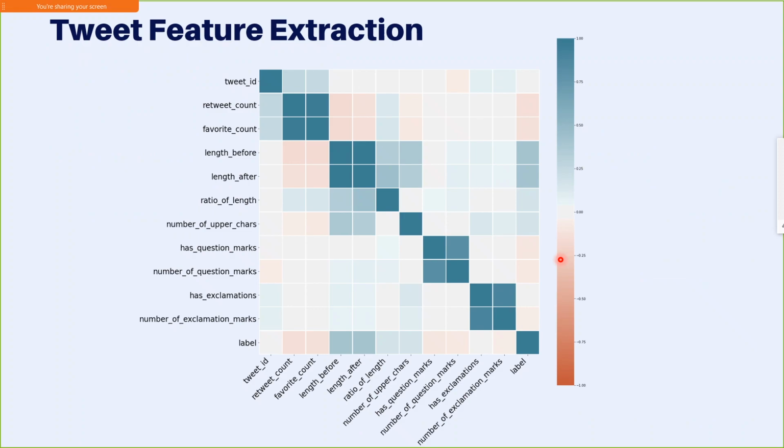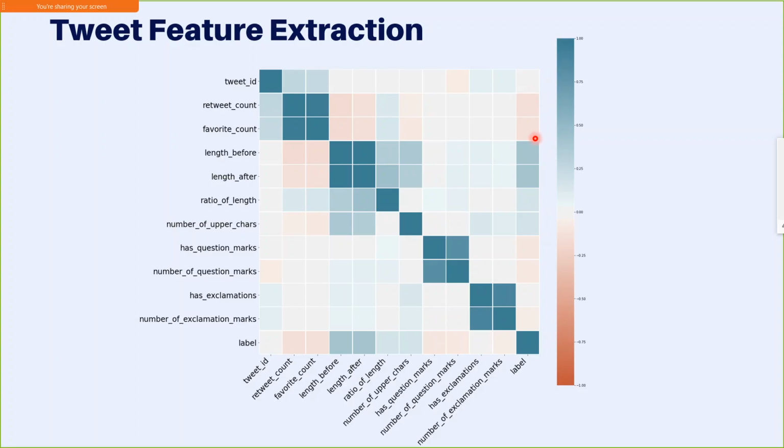Now Mohit will walk you through our general architecture and some of the classifiers. So we extracted various tweet features and user features. The normal trend that we used to see earlier in fake news detection was that the users with more retweet count and favorite counts generally used to be more correlated with the label of the news. But as you can see, retweet count and favorite count are negatively correlated to label.